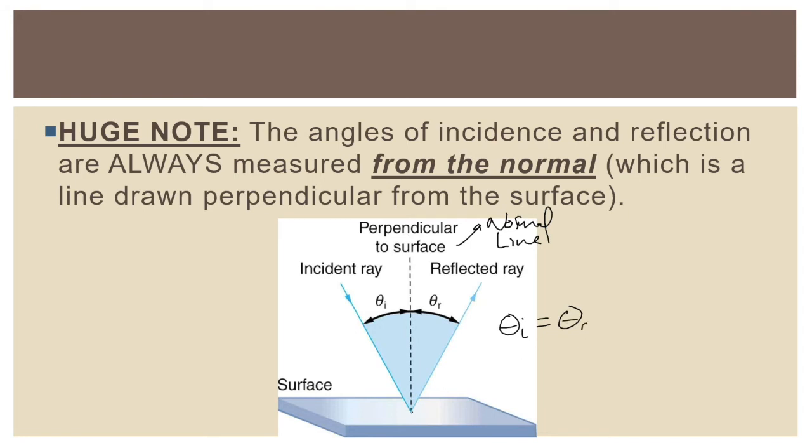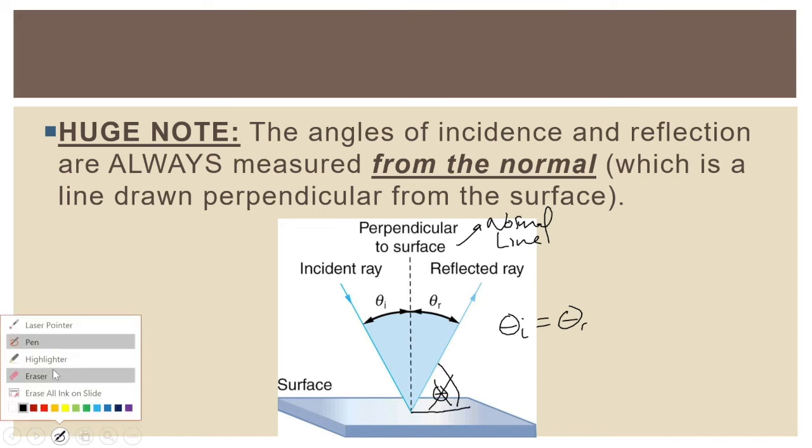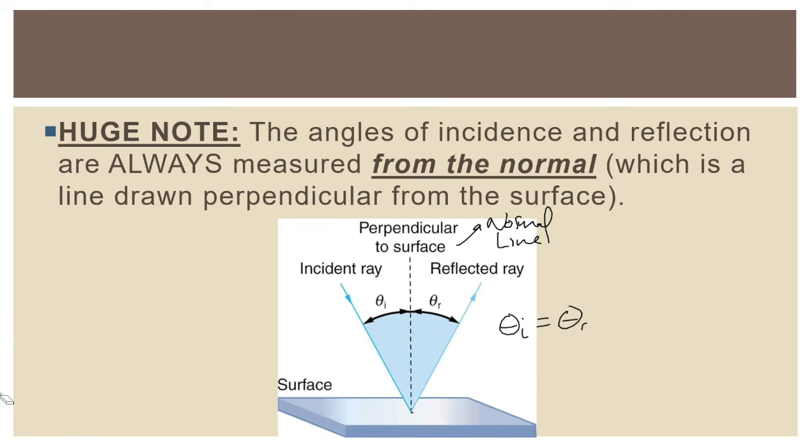Now I'm going to erase this part here in a second, but notice this angle is not the angle you want. The angle you want in these kinds of problems is always measured from the normal. This diagram is absolutely critical. Take a second to pause this video here and write that down. And when you hit play, we'll take a look at a problem.